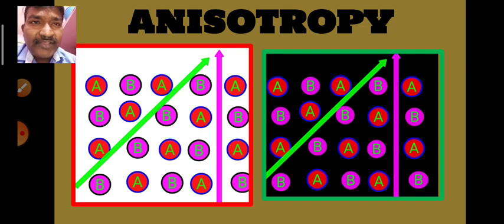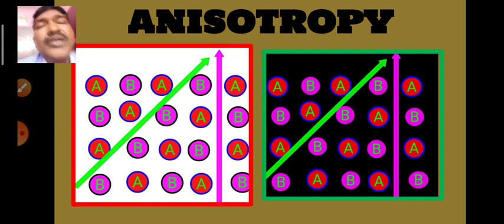For example, assume that a substance is made up of two types of particles, A and B. If A and B are arranged alternately, then when we measure the properties of this solid in different directions, we get different values for the same property.